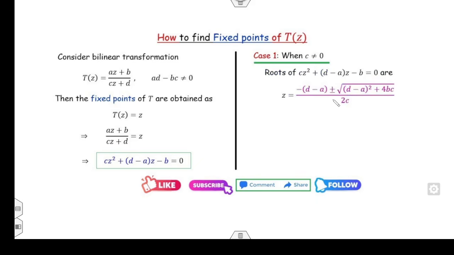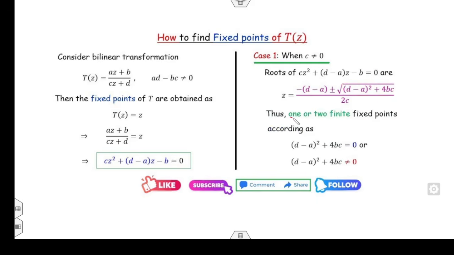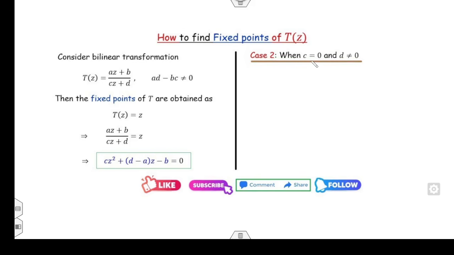Now we all know this equation has one root or two roots. It has only one root when the discriminant, that is b squared minus 4ac, is 0, and two roots whenever the discriminant quantity is non-zero. What is the discriminant quantity in this case? It is this part. So the roots of these quadratic equations are 1 or 2, depending upon whether the discriminant is 0 or non-zero.